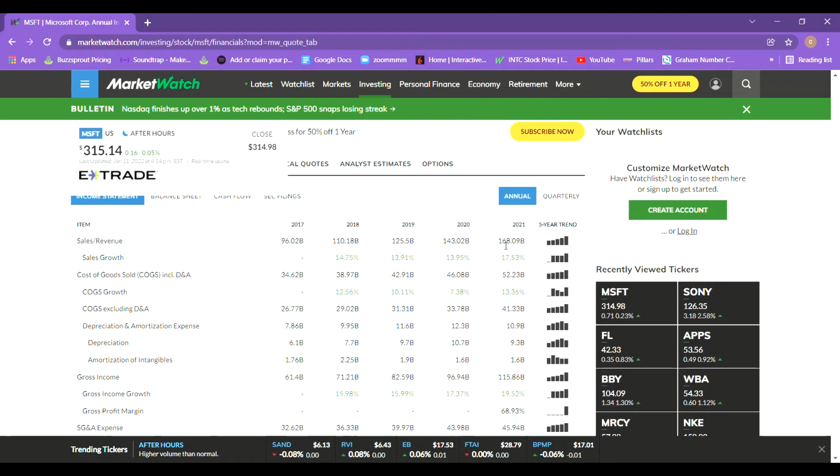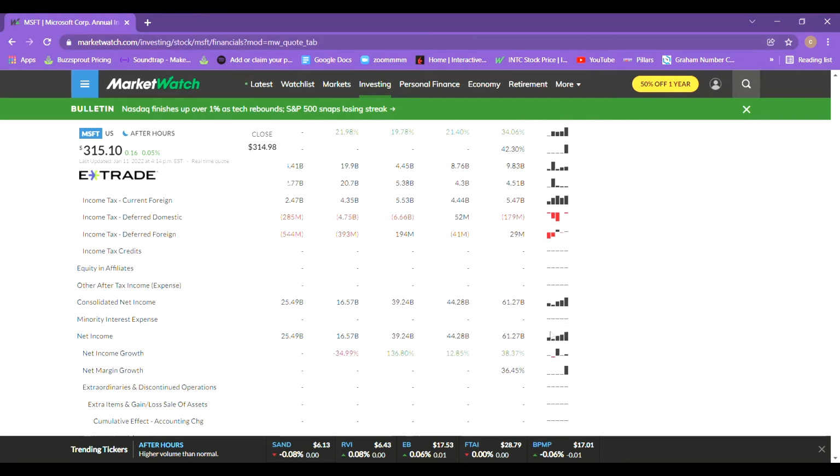Moving into their income statement now, we're going to start off by looking at their revenue. So as of the most recent year, they're bringing in 168 billion, which is up roughly 72 billion from 5 years ago. So this is great to see. They've been extremely consistent with this even through 2020, which a lot of companies struggle with.